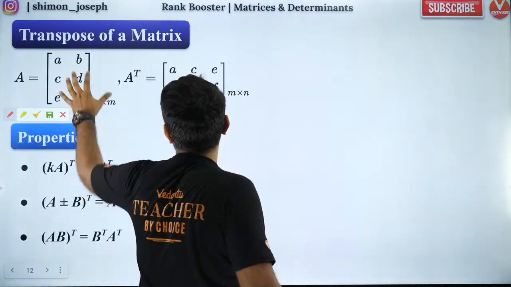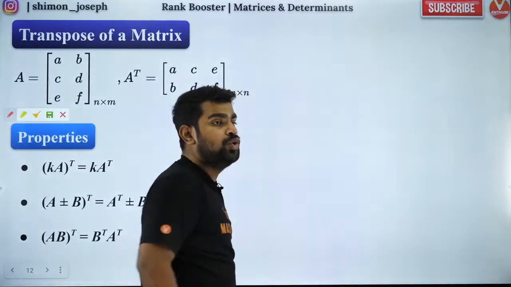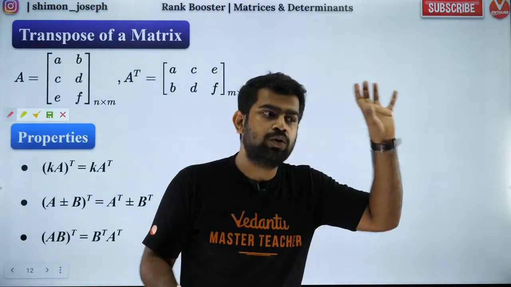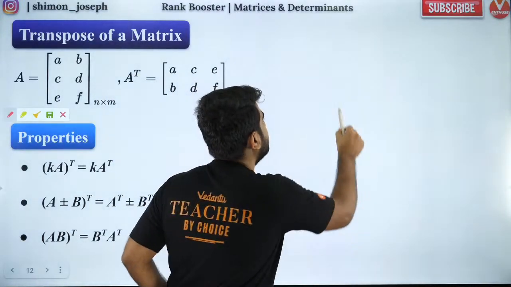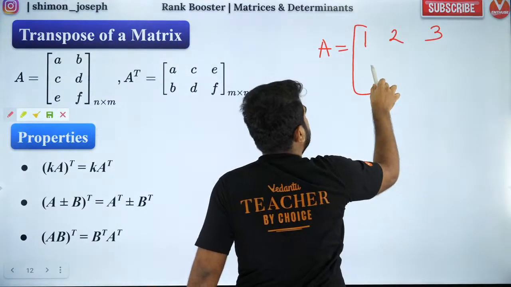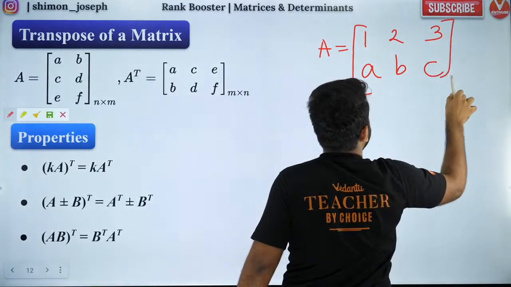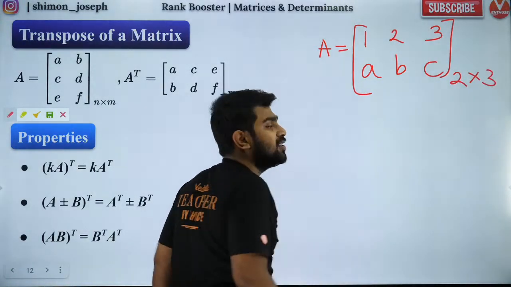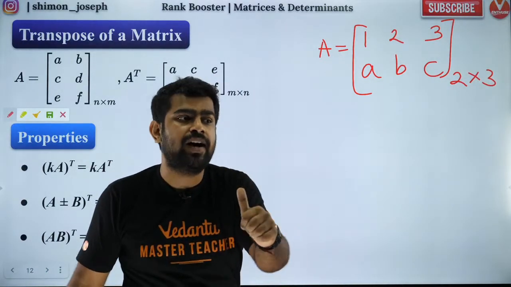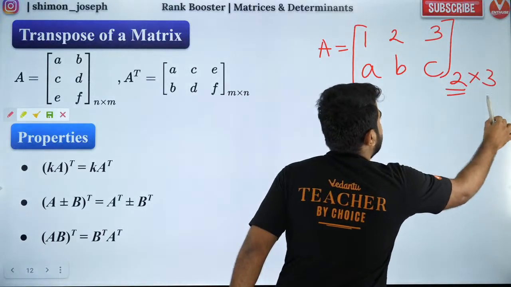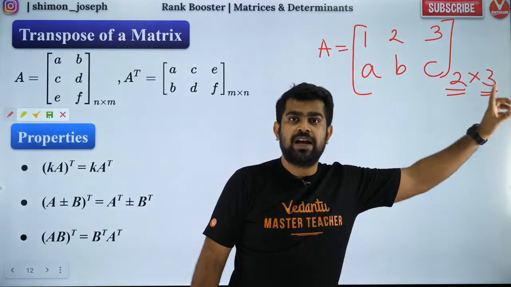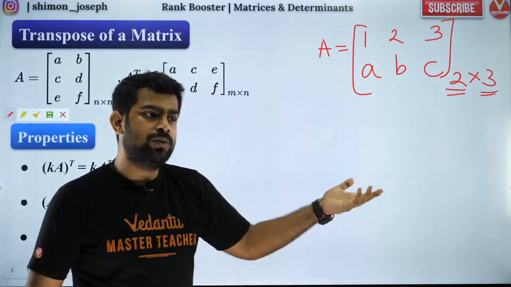So let's get started, people. What is transpose? Transpose means you make the matrix rows into columns. That's it. So for example, if I give you a matrix A: 1, 2, 3, a, b, c. This is a 2 cross 3 matrix. Why 2 cross 3? I hope everybody knows how to write the order. It is nothing but 2 rows and 3 columns. Everybody knows that. Very simple.